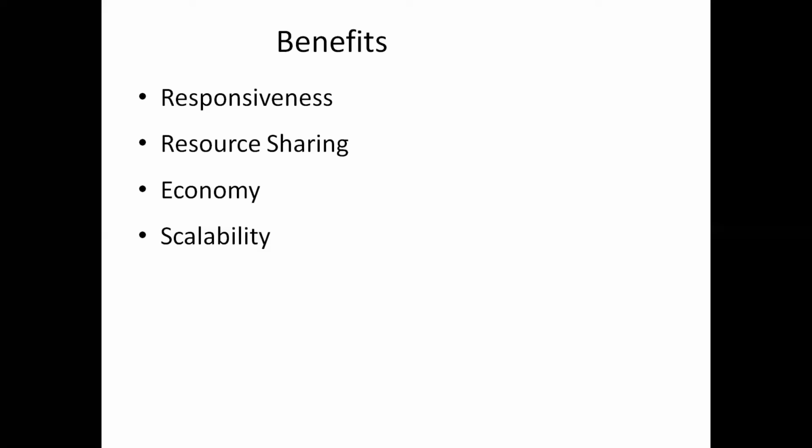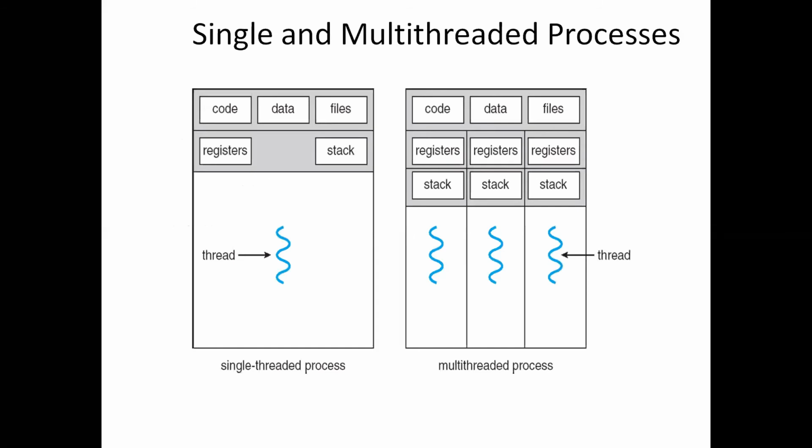Another benefit of multi-threaded programming is resource sharing. We have discussed that threads share the memory resources of the process to which they belong. Using the diagram, you can see the resources are code, data, and operating system resources like files and memory. These are shared among the threads inside the same process.